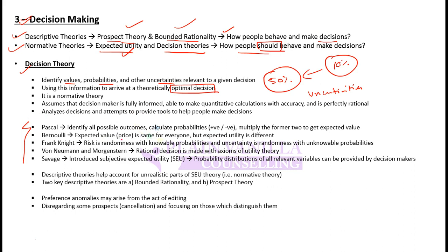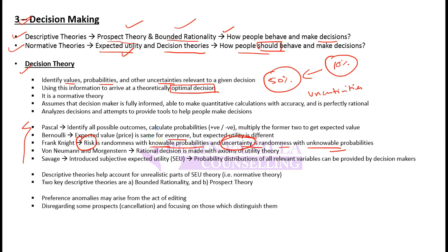Bernoulli said that expected value is the same for everyone, but expected utility is different. Frank Knight said that risk is randomness with knowable probabilities and uncertainty is randomness with unknowable probabilities. So he differentiates between risk and uncertainty. Risk is randomness with knowable probabilities, and uncertainty is what you do not know, those factors for which probabilities cannot be calculated or estimated.